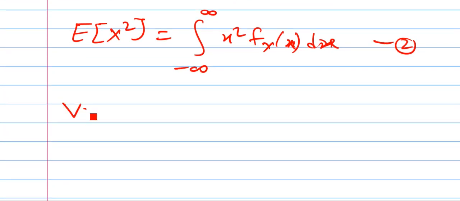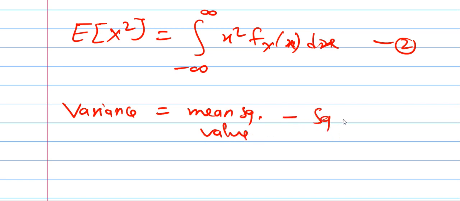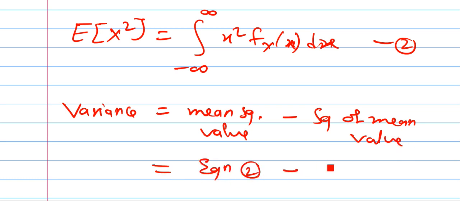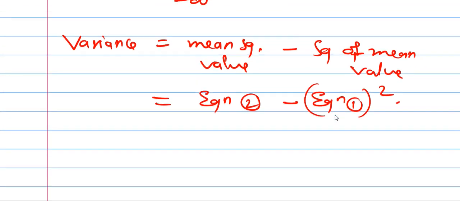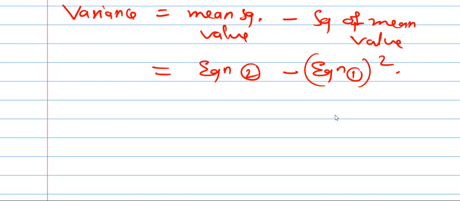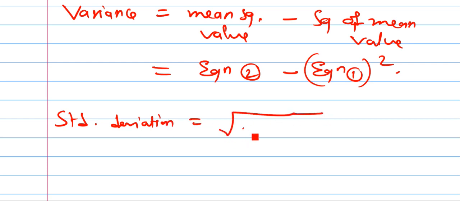Then variance is mean square value minus square of mean value. That means equation 2 minus equation 1 square. Same as we have seen for the discrete, the same is for the continuous. And standard deviation is under root of variance.